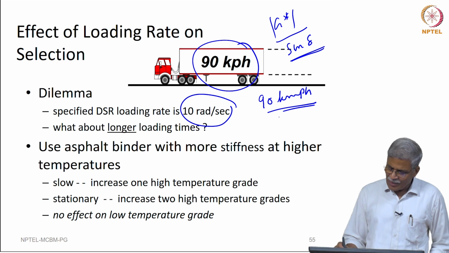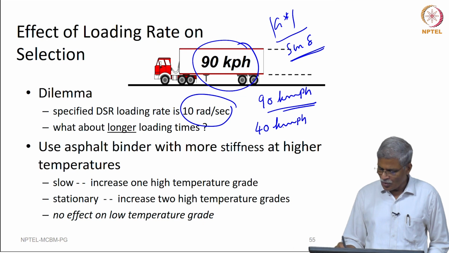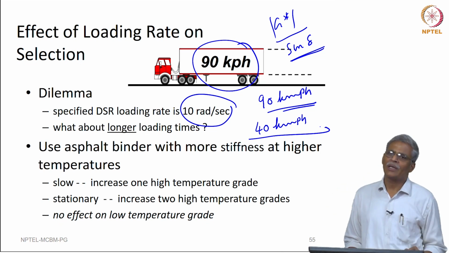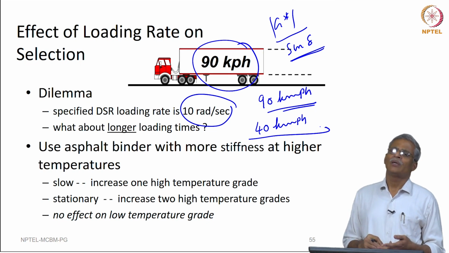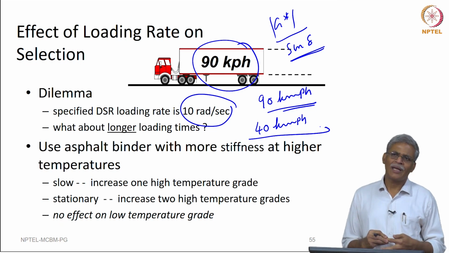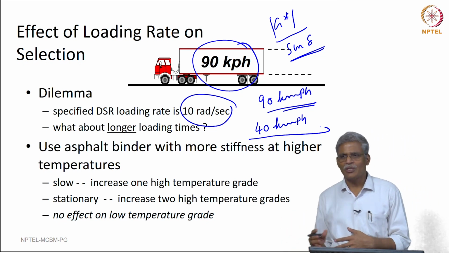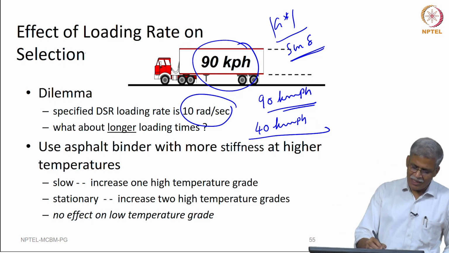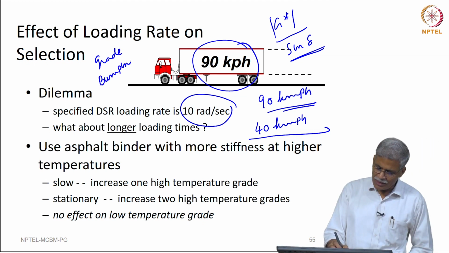So, what will really happen, for instance, if instead of 90 kilometer per hour, the speed of the representative truck in that location is going to be 40 kilometer per hour? Since all these calibrations of 1 kilopascal or 2.2 kilopascal or 5000 kilopascal are based on this particular speed, and since we know already that as the frequency changes, the viscoelastic properties also change, we should be able to do some corrections here. So, this basically is given a name, what is really called grade bumping.